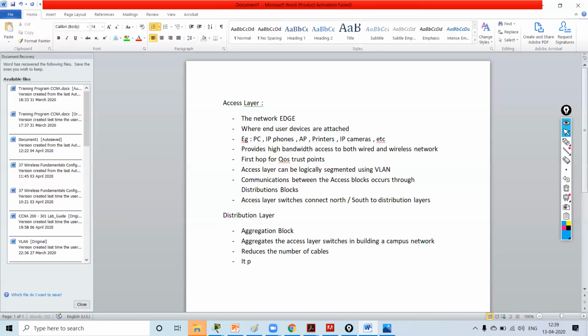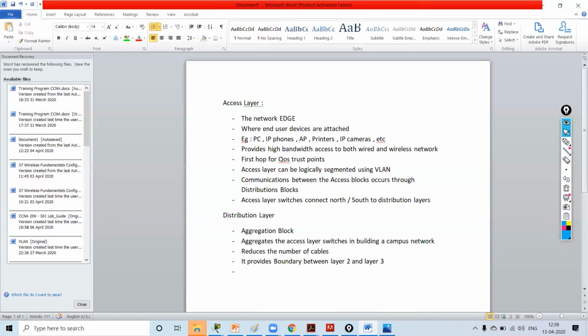It provides boundary between layer 2 and layer 3. Now, what all things we can do on this distribution layer?